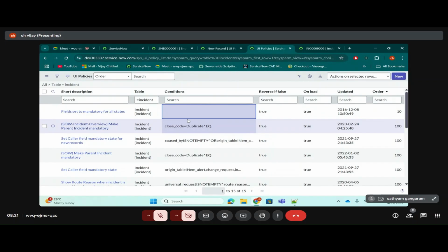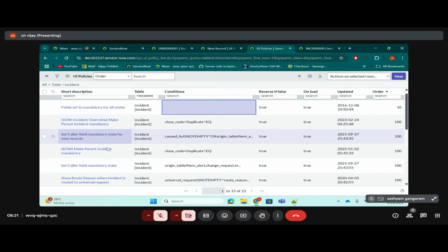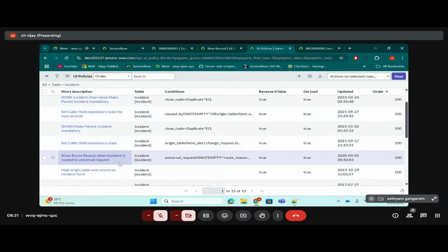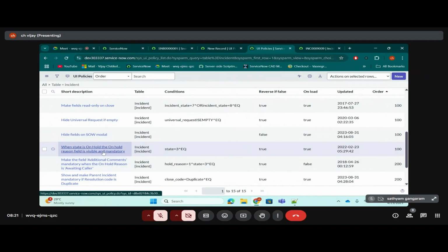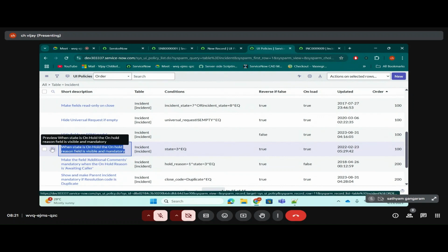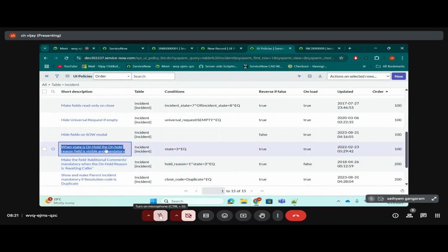Then, how will you identify it? Using the short description only. By seeing the short description itself, you should understand what we are doing in this UI policy. See, this is the UI policy that is responsible for that. How did I come to know? By seeing the short description only. When state is on hold, the on hold field is visible and mandatory. By seeing the short description itself, I identified what it is doing. So which UI policy do I need to open?